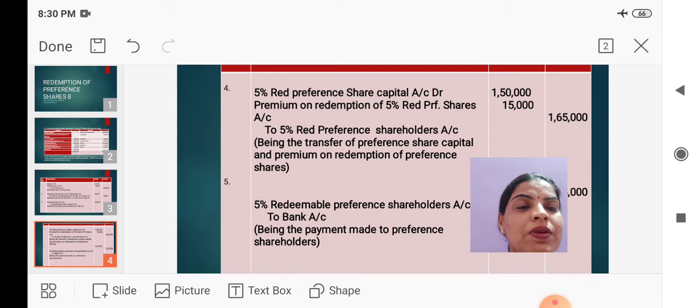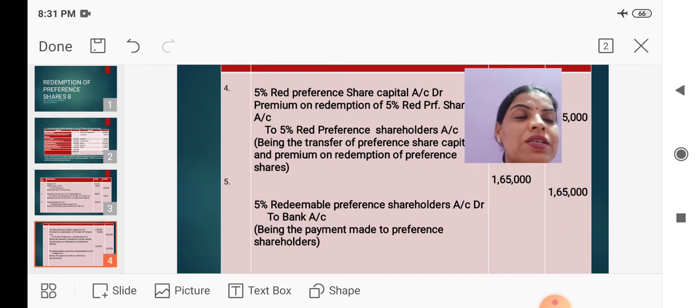Next entry for transfer of redeemable preference share capital and premium on redemption of preference shares to redeemable preference shareholders account, and the entry is 5% redeemable preference share capital account debit 1,50,000, premium on redemption of preference shares account debit 15,000, to redeemable preference shareholders account 1,65,000. Last entry for the final settlement made to redeemable preference shareholders in the form of cash, and the entry is 5% redeemable preference shareholders account debited to bank account.